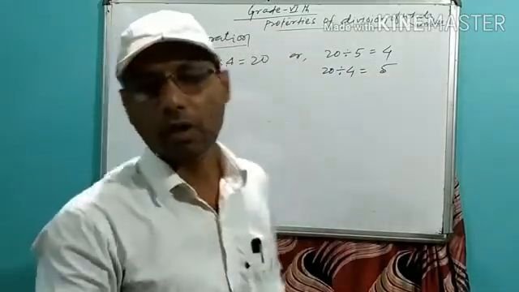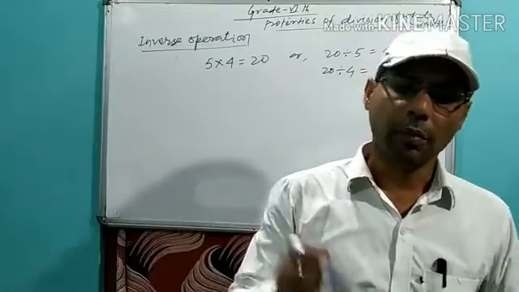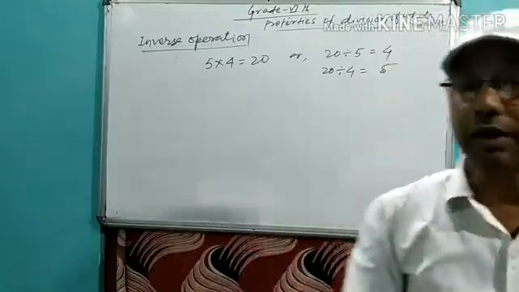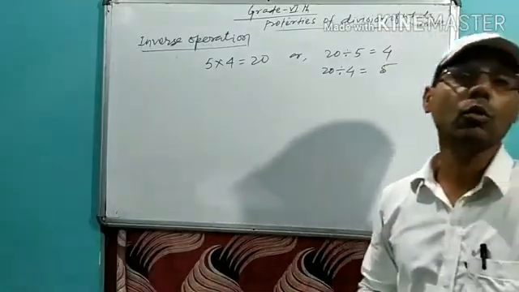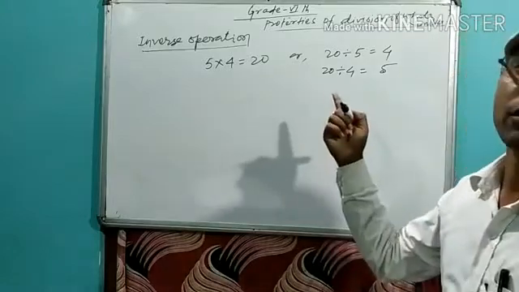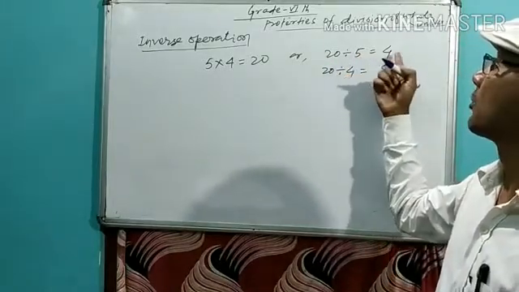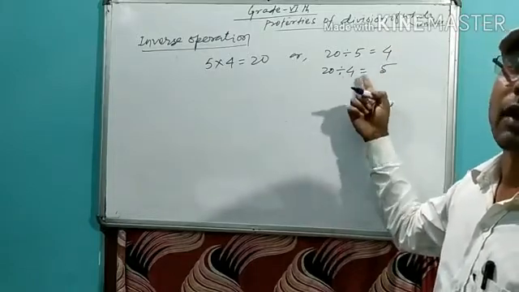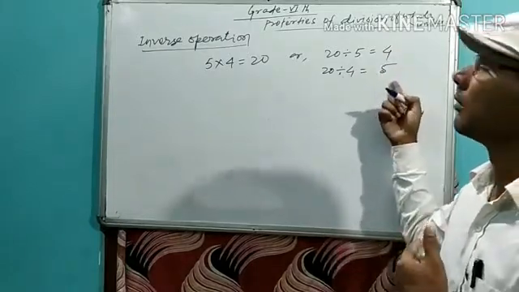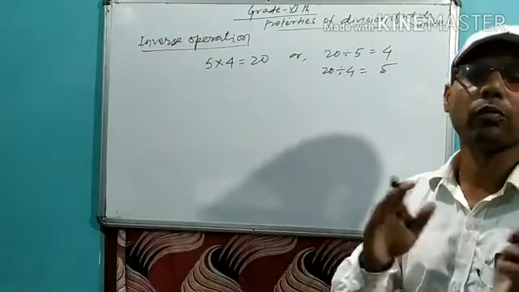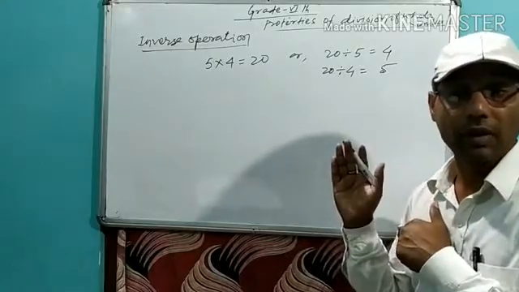The operations of multiplication and division are inverse to each other. Is it or not? 20 divided by 5 we get 4, 20 divided by 4 we get 5, and the product of 5 and 4 is equal to 20. Clear?